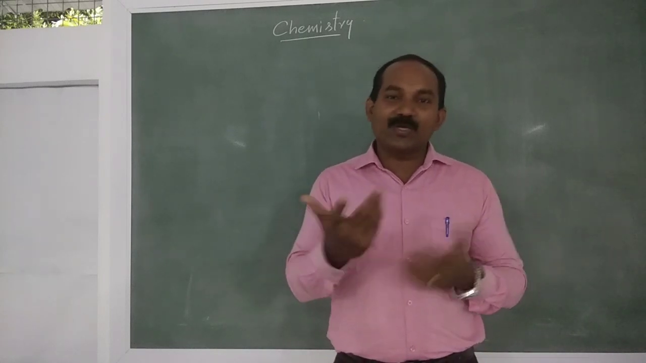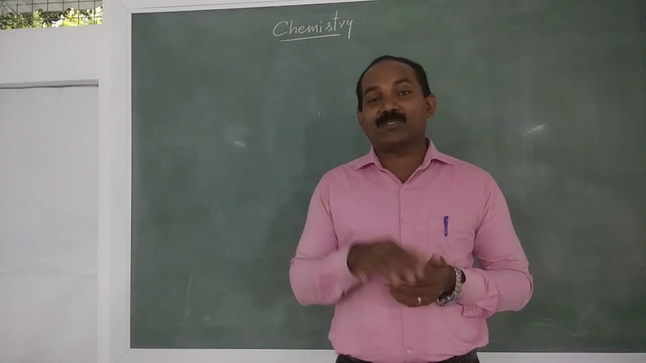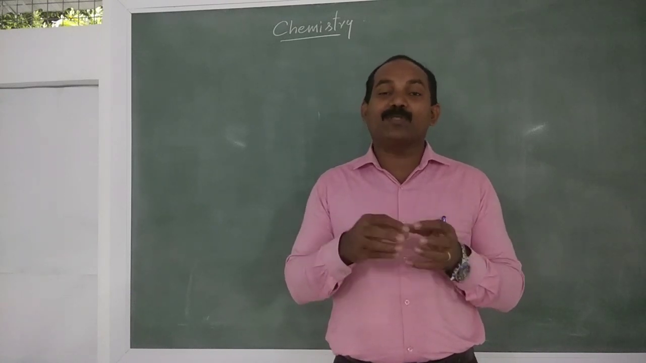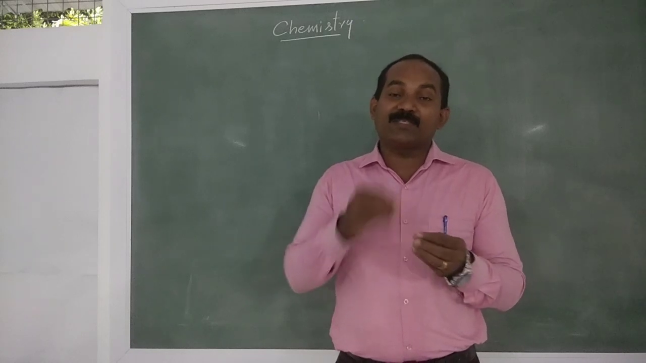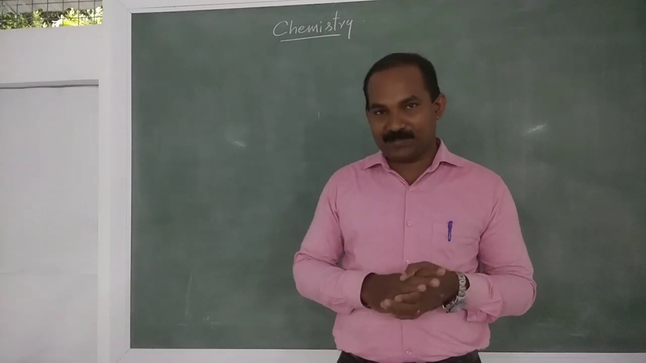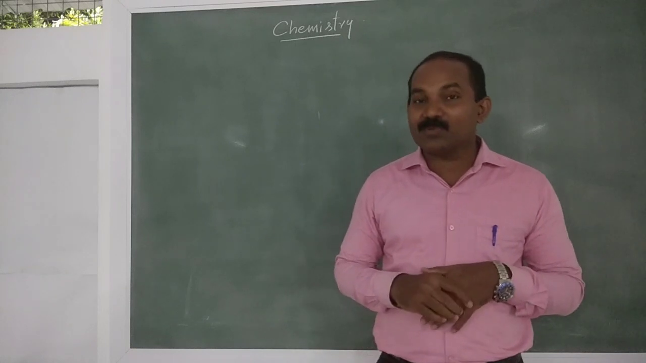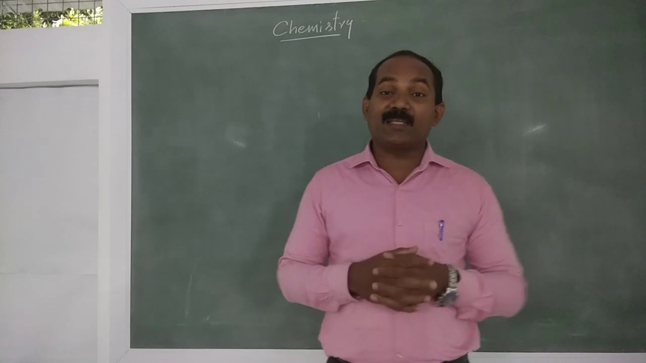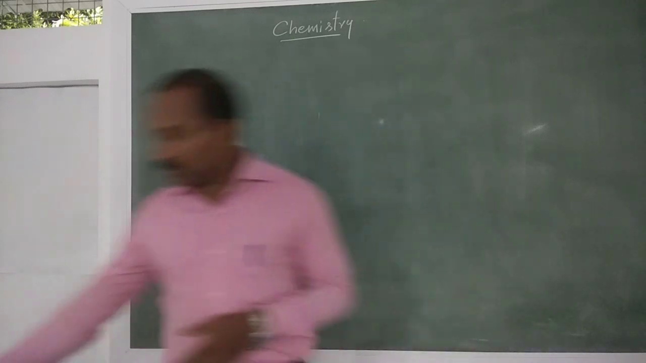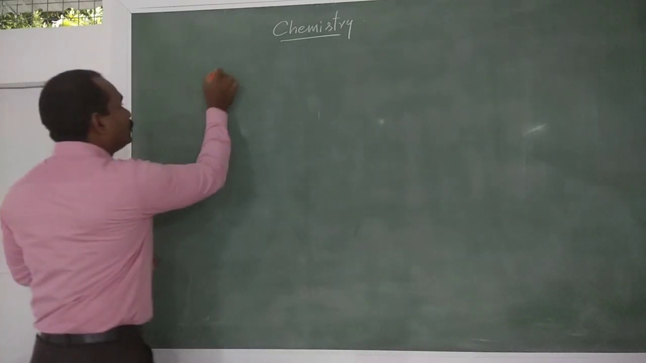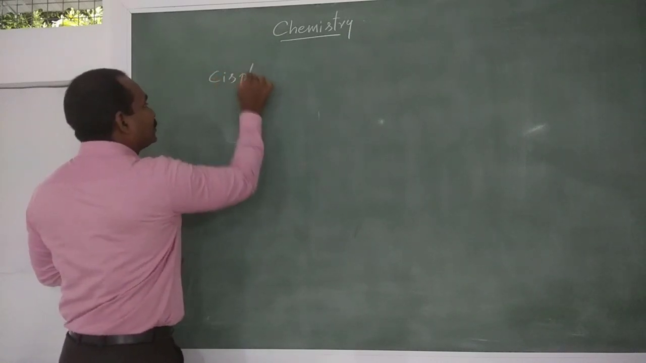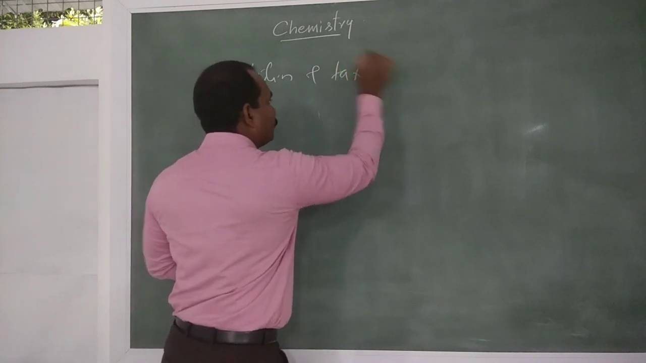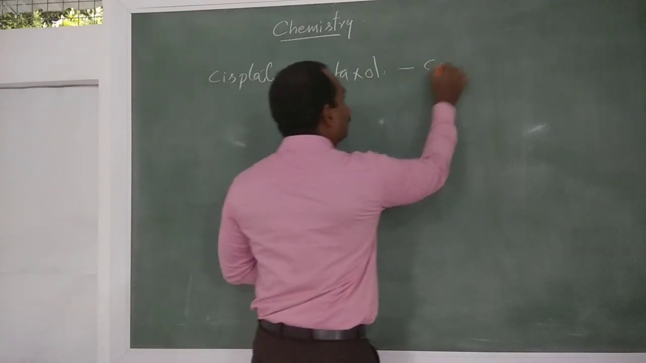Radiation is also another technique. Radiation destroys the good cells also. But in chemotherapy, the chemicals destroy the cancer cells. Two medicines usually used in the treatment of cancer are cisplatin and taxol. The medicines used for cancer treatment are cisplatin and taxol.